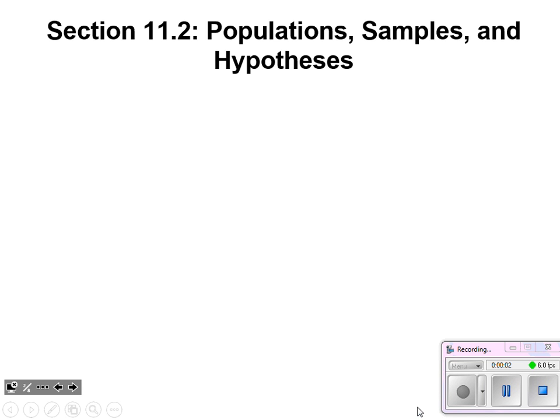Welcome to Algebra 2. Today we've got section 11.2, Populations, Samples, and Hypotheses. Now, we said in 11.1 when we opened up the chapter that this is going to be math that is coming from a new angle. So I think I referred to it as a different branch of mathematics, this statistics chapter that we're dealing with right here. And with that comes a lot of vocabulary. We're going to be analyzing a lot of claims and statements and surveys, and we need to lay the groundwork with some solid vocabulary, and 11.2 is where we do that. Let's have a look.